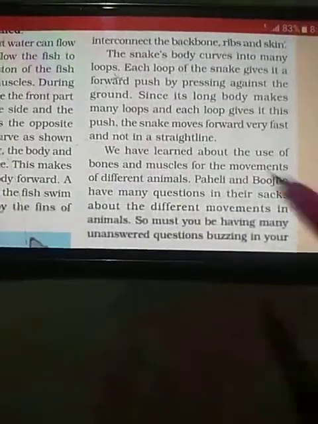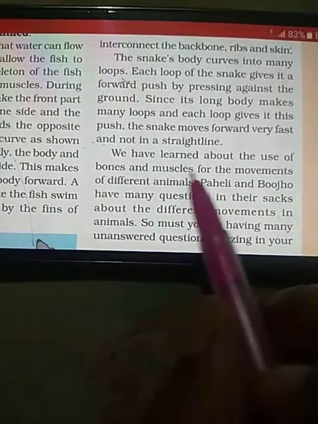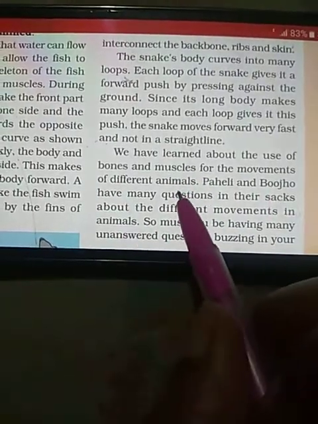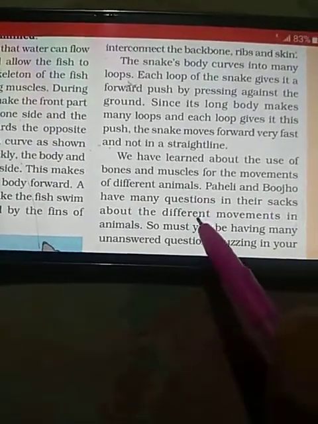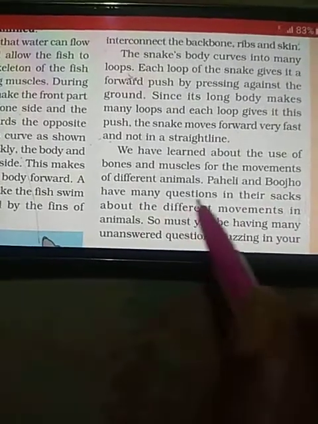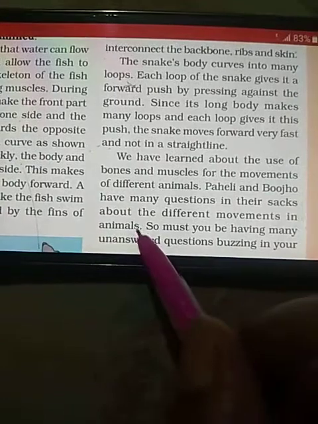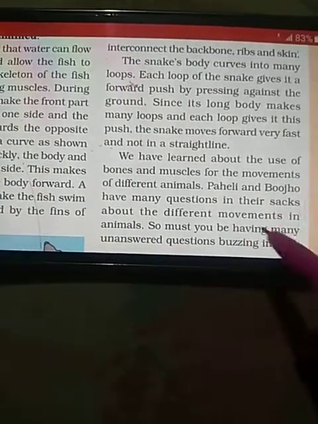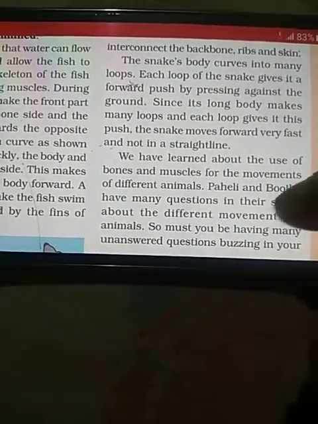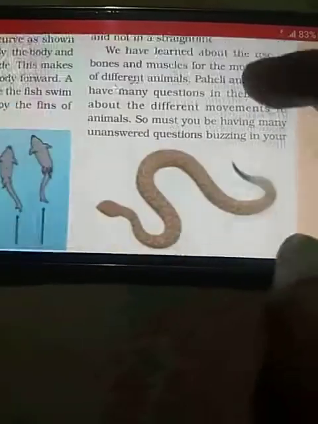So we have learned about the uses of bones and muscles for the movements of different animals. The characters of the NCERT book, Paheli and Bujo, have many questions in their sacks about the different movements in animals. So you must be having many unanswered questions buzzing in your head.